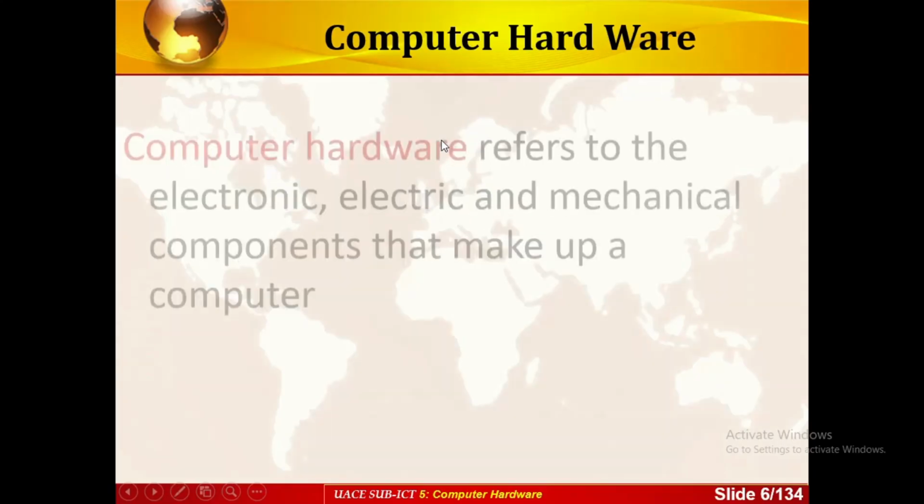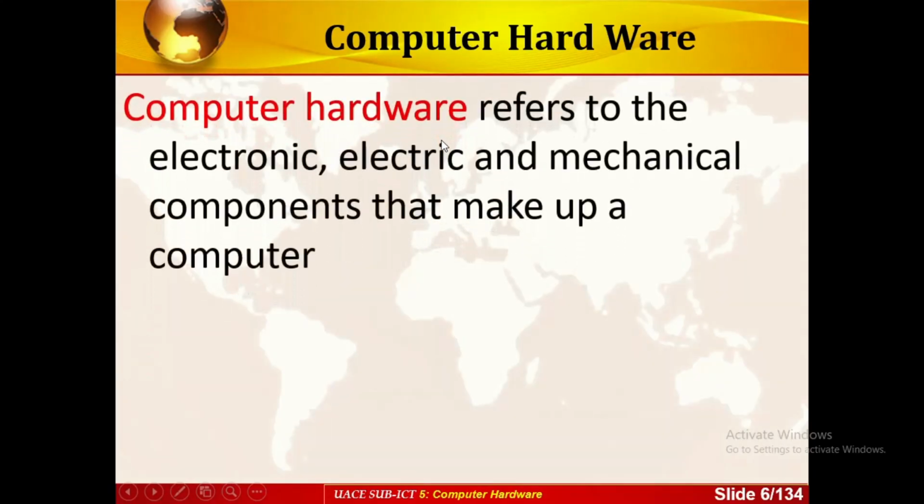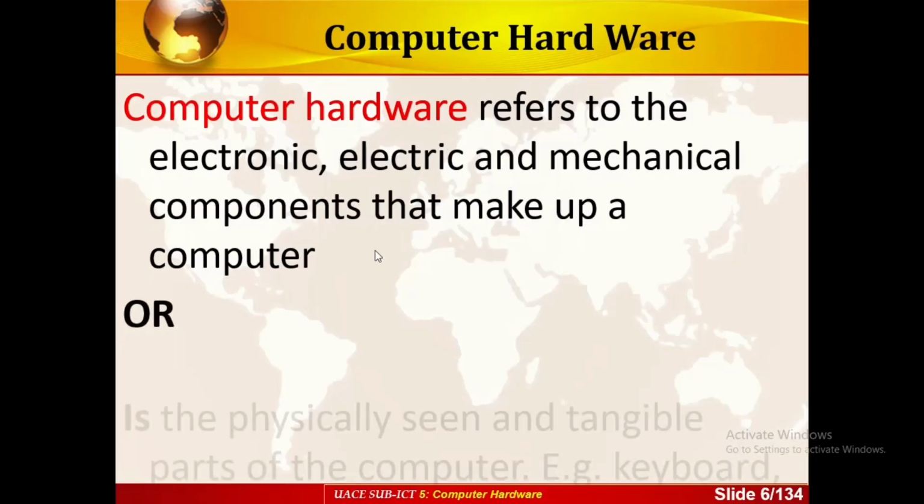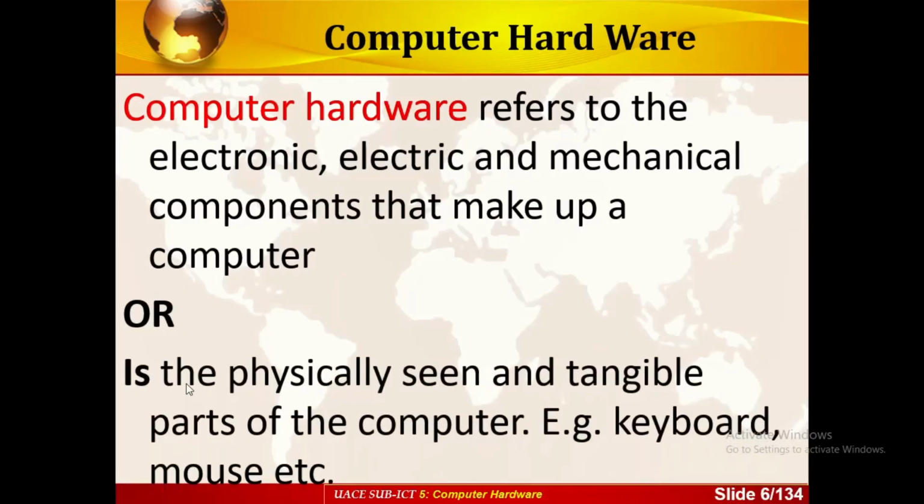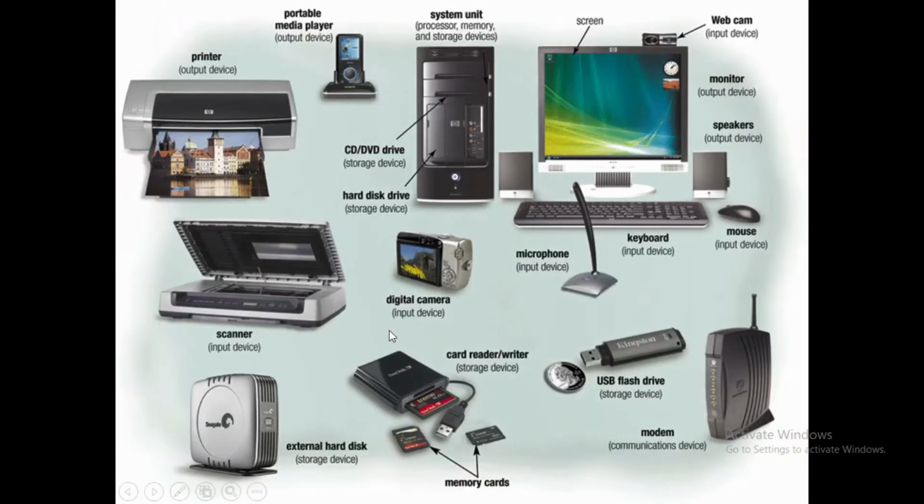Then we have the computer hardware. It refers to the electronic and mechanical components that make up a computer, or you can define it as the physically seen and tangible parts of the computer. For example, the keyboard, we have the mouse, we have the printers. Those are all tangible parts of the computer, and these are all hardware.